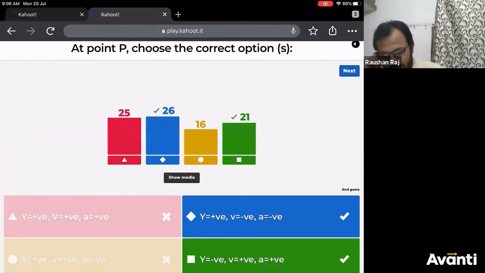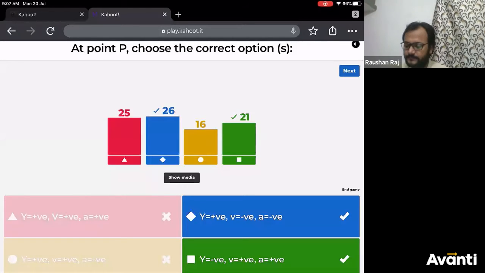All right, so correct answers were option B and option D. Correct options kya kya the? Option B and option D. So 21 of you have gone for option D, 16 of you have gone for option C. That means not all 21 of you have opted option B as well. So I can say only 16 of you have got the exact correct answer.